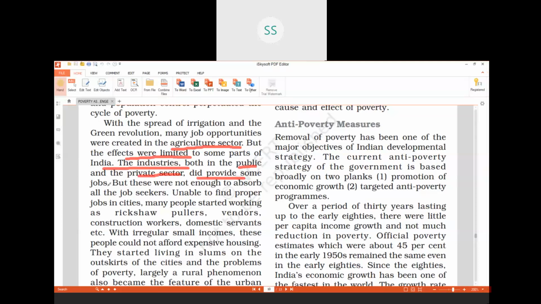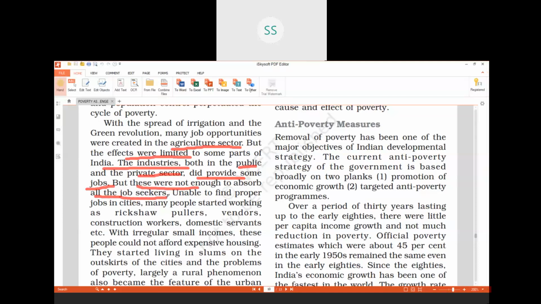When the industries were set up, they created some amount of jobs. But these were not enough to absorb all the job seekers. There was so much unemployment that even if industries were created and some jobs were created, these industries could not absorb the whole unemployed labor.